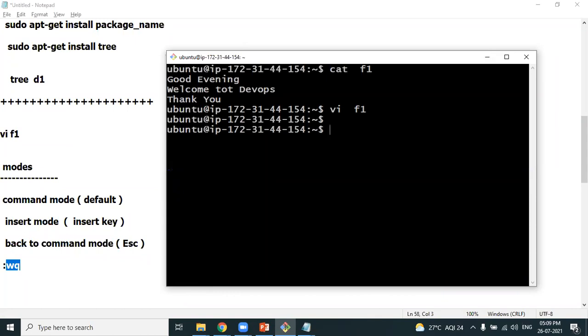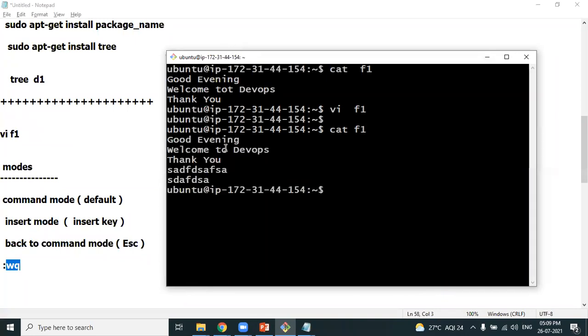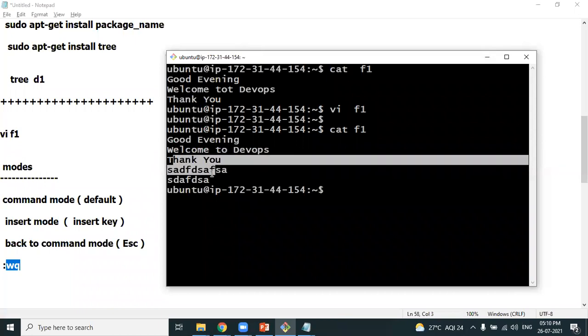I have modified the file. As the name suggests, editor, I'm able to edit the file. If you want to confirm, cat followed by the file name. Did I edit the file? Previously it was TOT. Now I have edited the file. I have included additional lines.